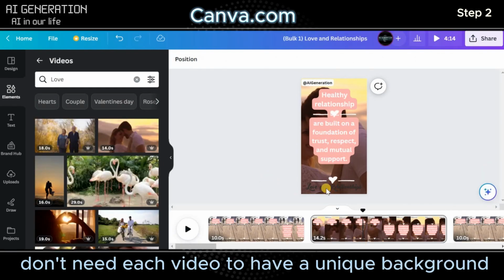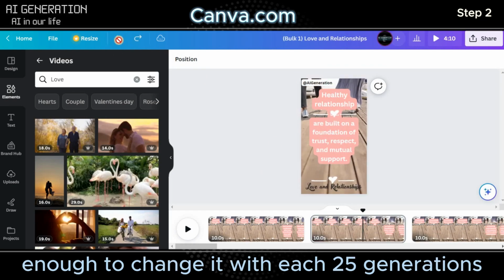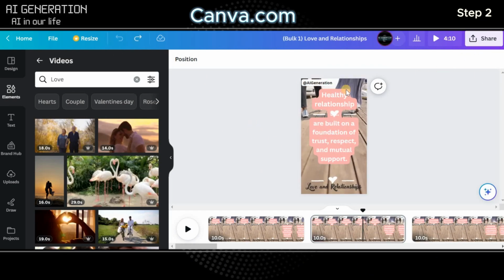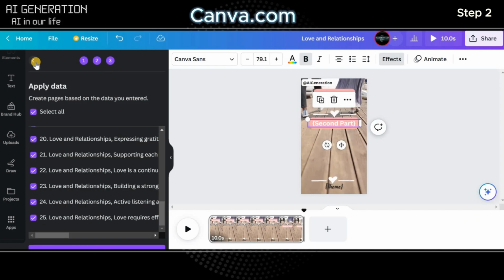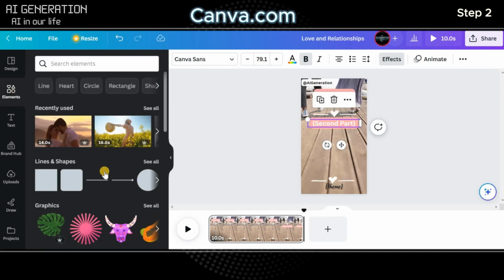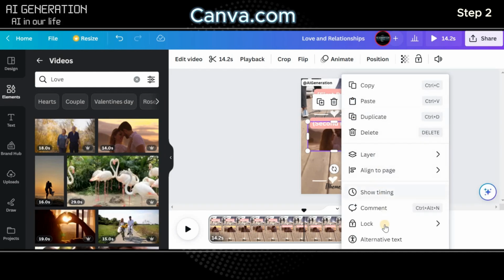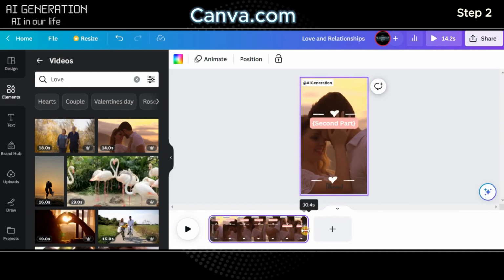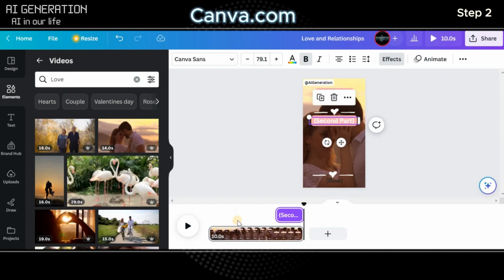We don't need each video to have a unique background. It will be enough to change it with each next generation of 25. Go back to the generation page, change the background, add the following 25 quotes to the table, and we get the next 25 videos with a new background.